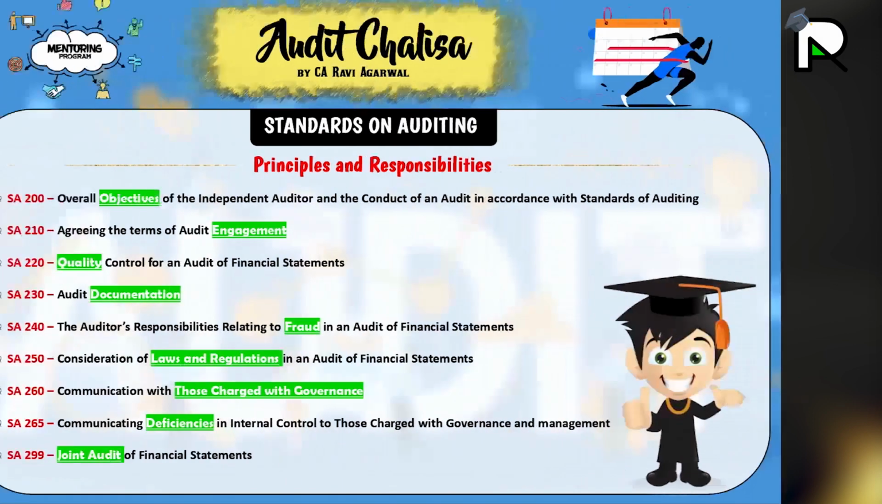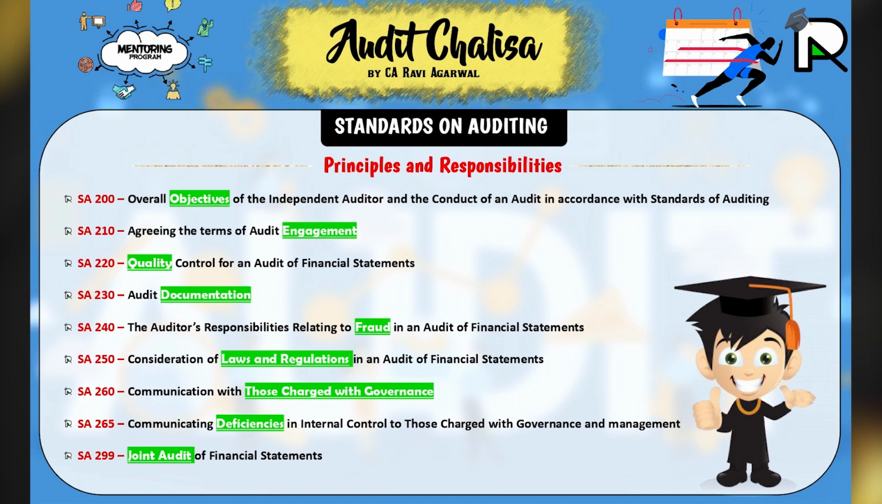We start with the 200 series. 200 talks about the overall objective of the independent auditor and conduct of audit in accordance with standards on auditing. It talks about two things: the overall objective of the independent auditor, and conduct of audit in accordance with standards on auditing. 210 talks about agreeing the terms of audit engagement. 220, quality control for an audit of financial statements.